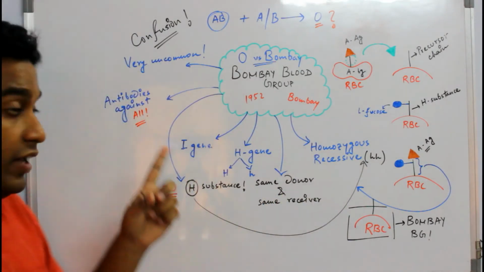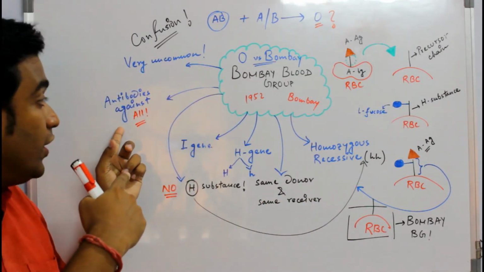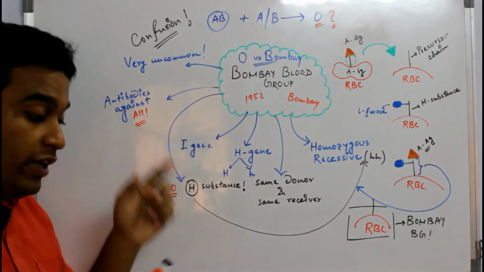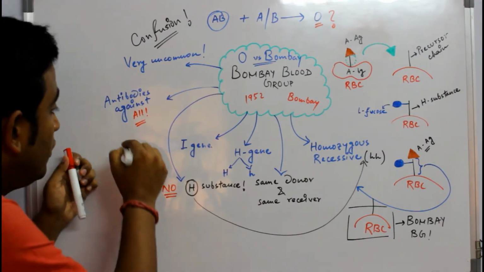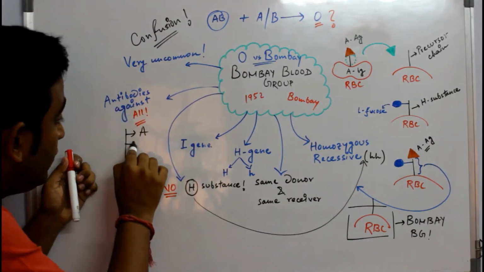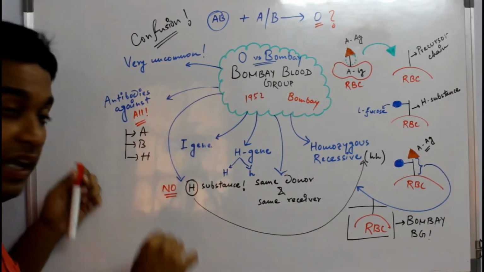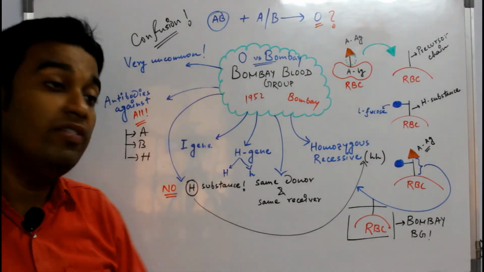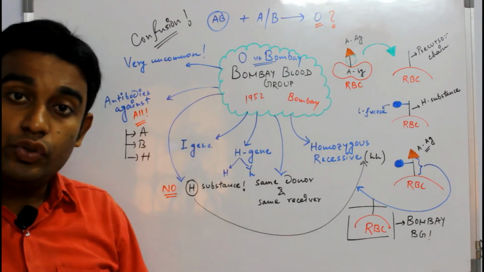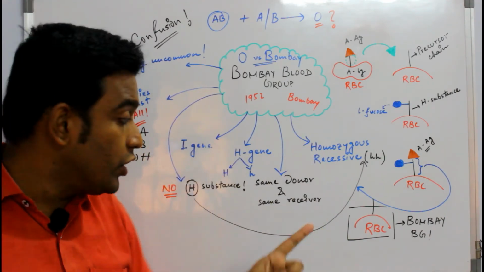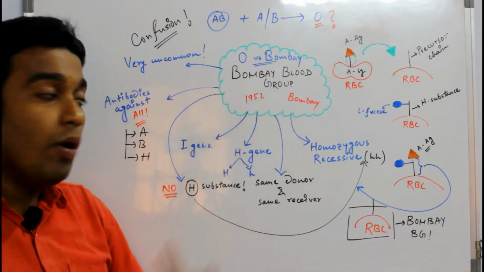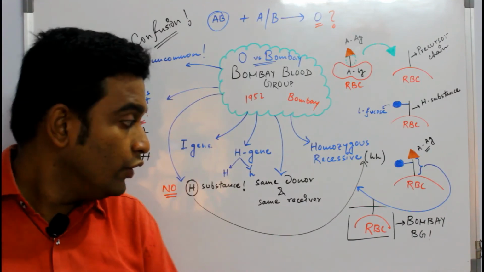And something again very important: it possesses antibodies against all. Means antibody, I'll write it here for you. Antibody against A antigen, antibody against B antigen, antibody against H antigen. It's something very crucial and important, and that brings a more critical situation at the time of transfusion. That is why you require the same donor, you require the same receiver as well, as far as Bombay blood group is concerned. So that's it guys.